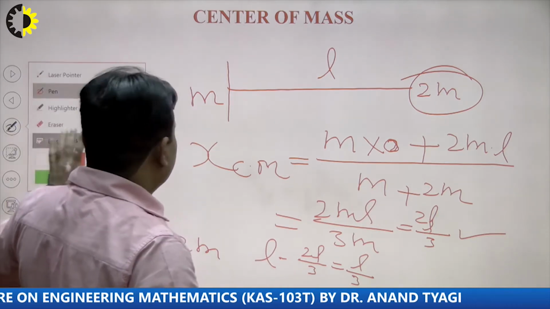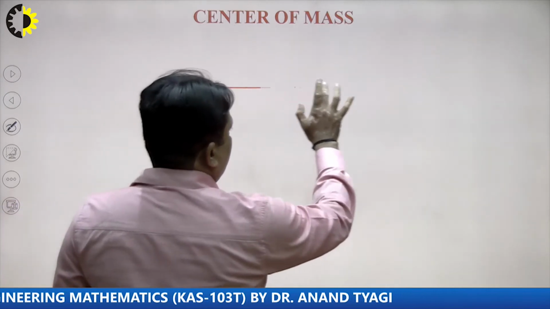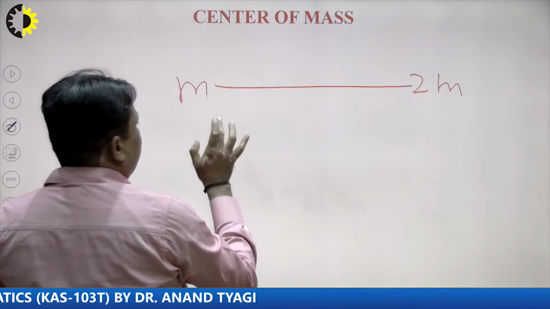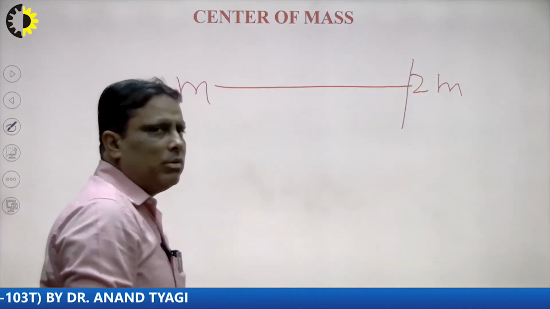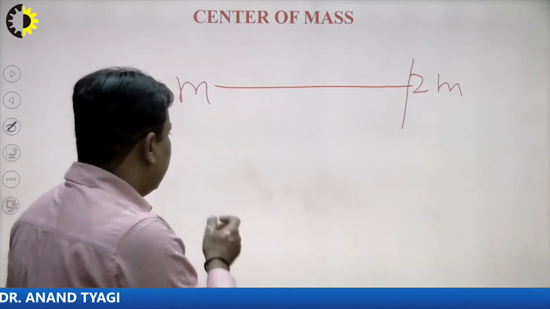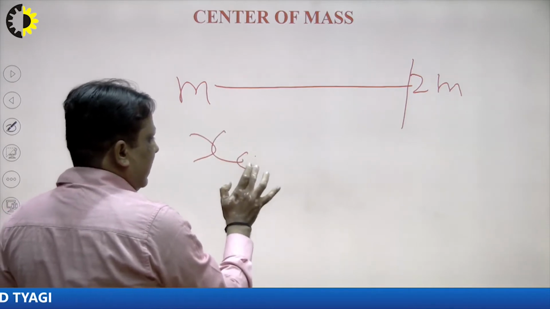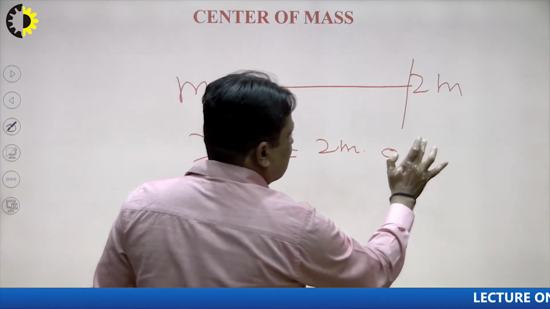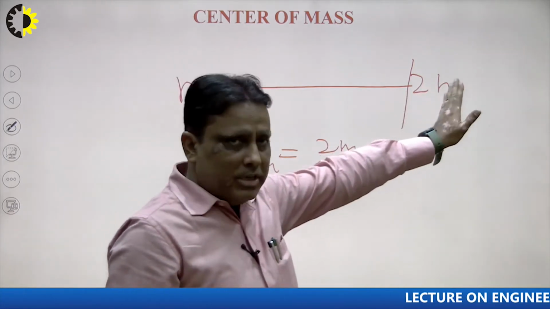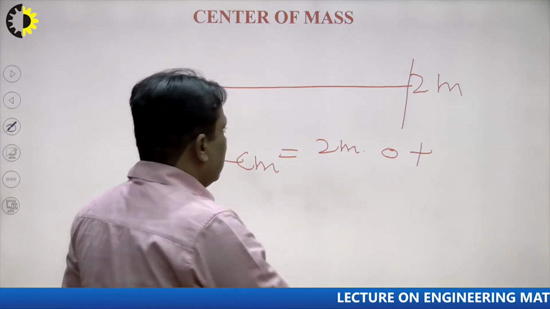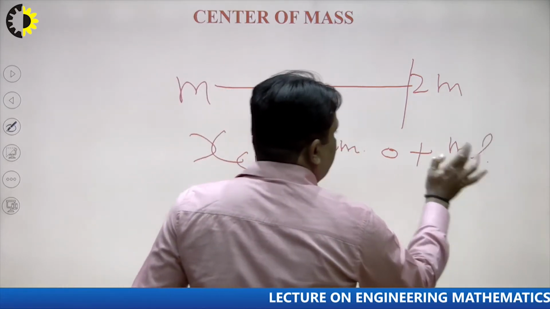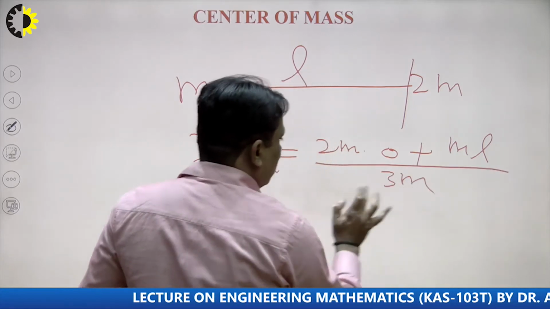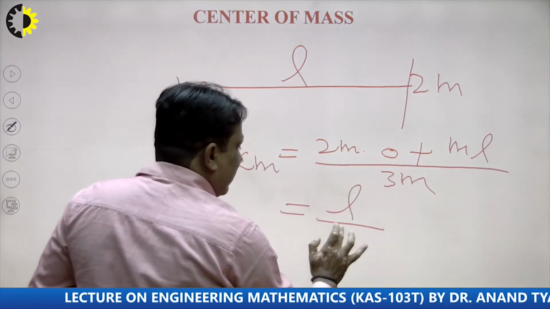Suppose any student can say, sir, suppose I have two particles, mass 2m and mass m, and I want to calculate from this end. So how to calculate the center of mass? That is very simple. So xcm will be here, I see here 2m into 0 plus, because this is the fixed point now in this case. So 2m into 0 and m into L. Suppose L is the distance between the two particles, divided by 3m, and what will be the conclusion here? The conclusion will be L by 3.